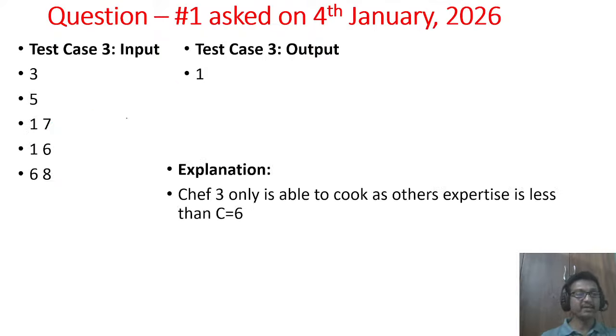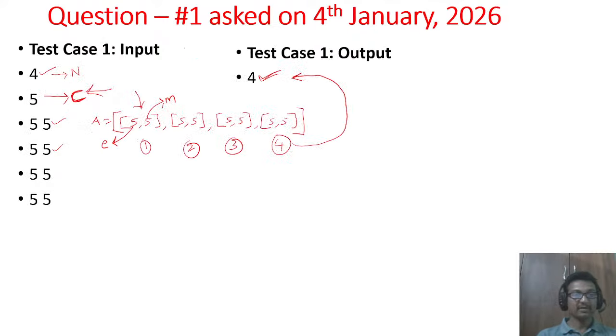Okay, similarly the third test case. So 3 5 1 7. Number of chefs 3 means there should be 3 rows containing 2 elements like this. Okay, so understood the problem? Any doubts in this?